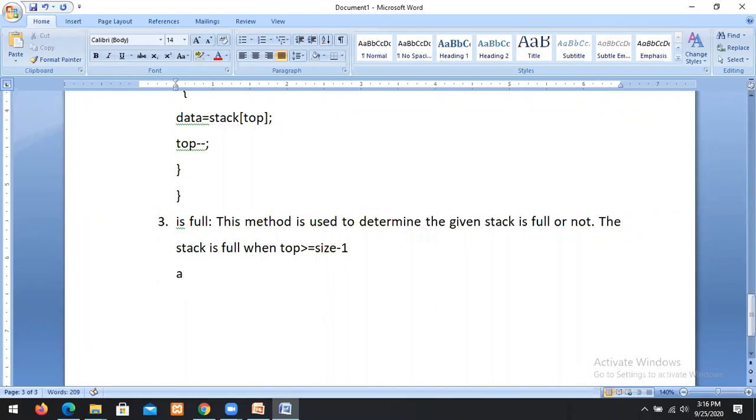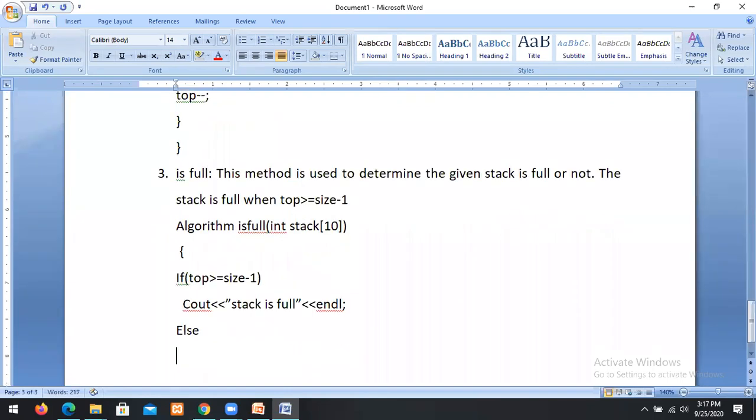So, what is the algorithm? Algorithm: if top greater than or equal to size minus 1, cout stack is full, and then else cout stack is not full.